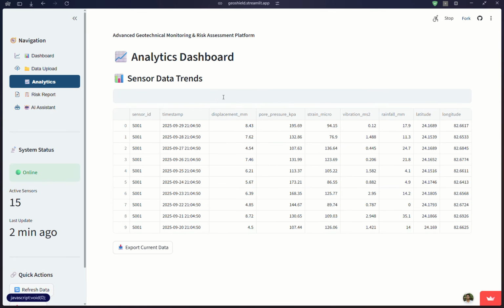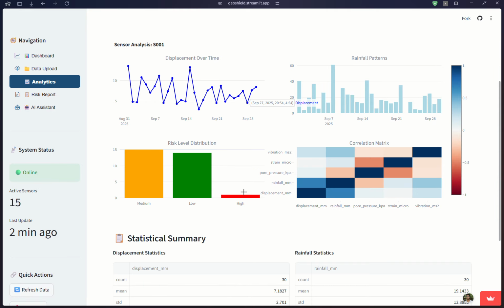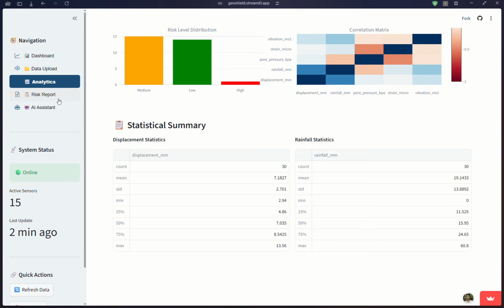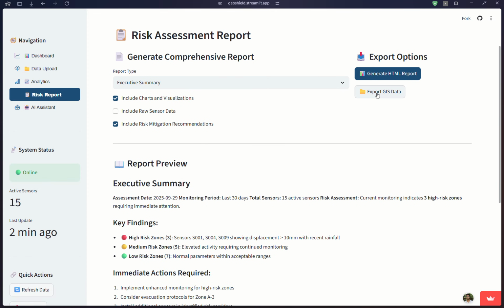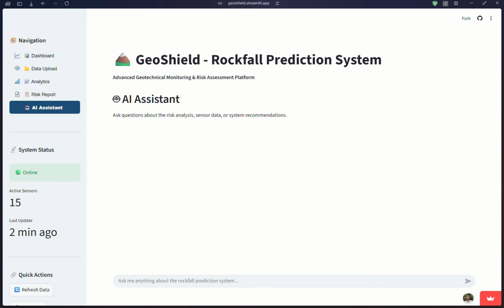They get analytics, all the sensor-based analytics: what the predictions are, what their readings are, and so on. There's a risk report they can download, the shapefile of the risk map, and they get a risk matrix as well. Then they get an AI assistant that they can talk with to understand how it actually works.